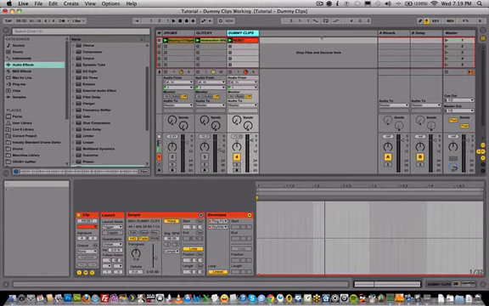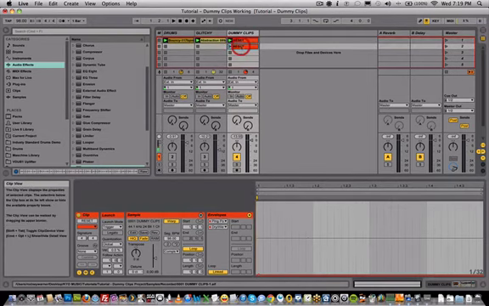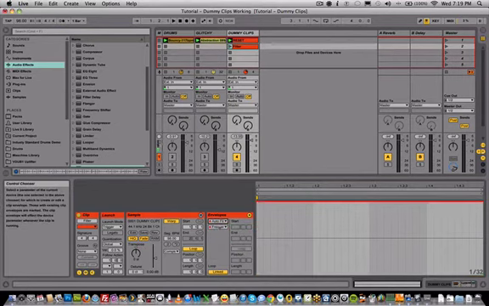So now that we have the basics of the effects set up, what we can do is just option drag this clip down here, and we'll rename this first one to filter. Go ahead and double click it, and we'll find the auto filter and the frequency, and we'll do an upswing on this filter.